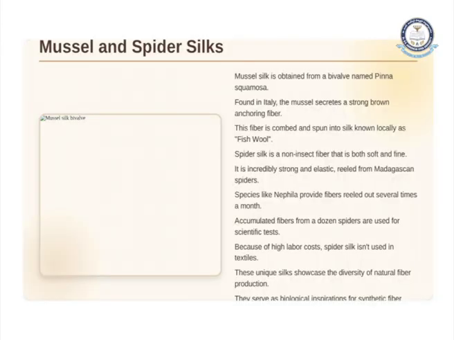Then we have mussel and also spider silk. This is obtained from the bivalve named Pinna squamosa. It is found in Italy. It secretes a strong brown anchoring fiber. This fiber is combined and spun into silk, locally known as fish wool.